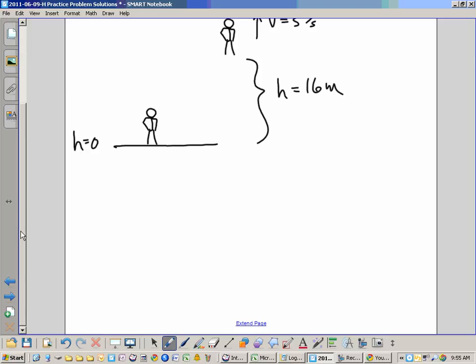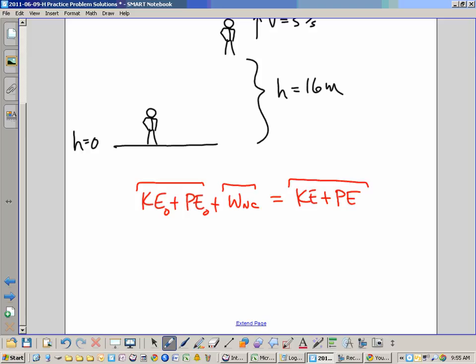So we know that kinetic energy naught plus potential energy naught plus the work done by non-conservative forces is going to be equal to kinetic energy plus potential energy at the end. This is our initial amount of energy, this is our income, and this is our final amount of energy. Does that make sense?